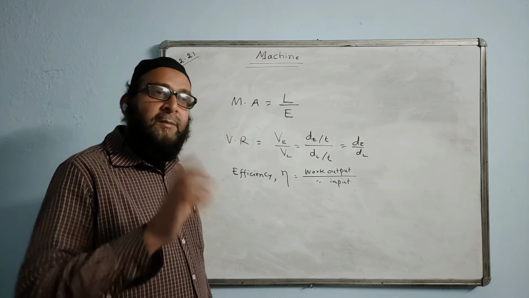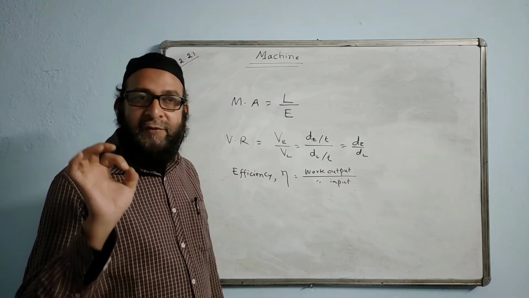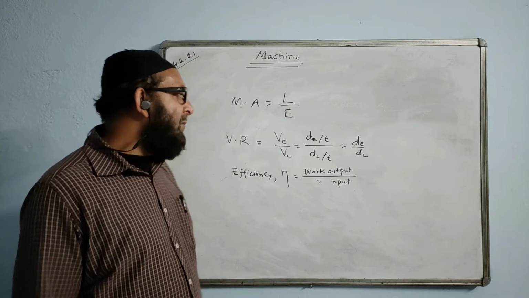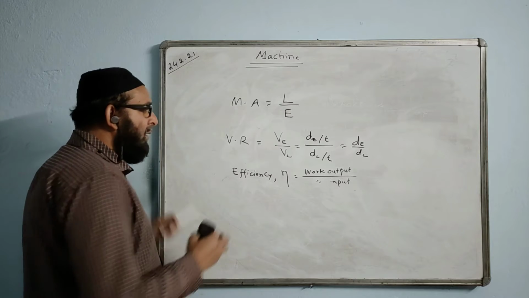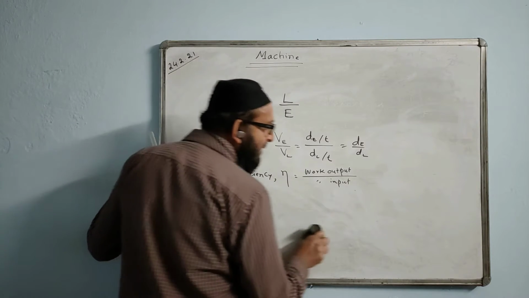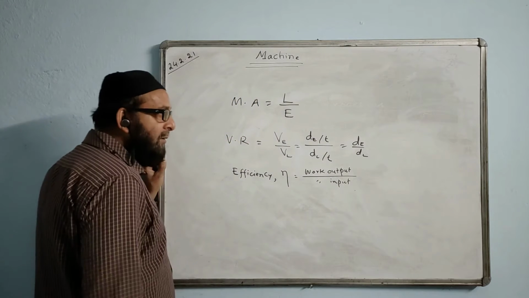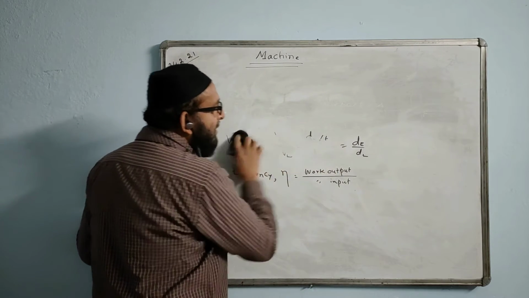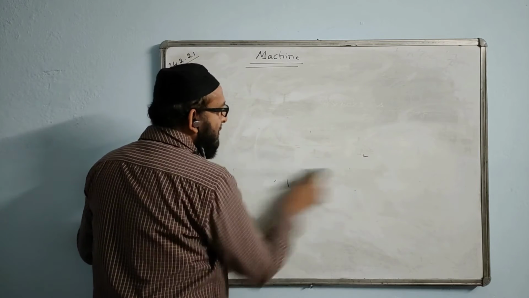In every machine there is some loss, a little bit of loss due to friction will necessarily be there. So there will always be some loss of energy. That means no machine is 100% efficient and no machine is an ideal machine. Okay? No example we have, because all machines are practical machines.